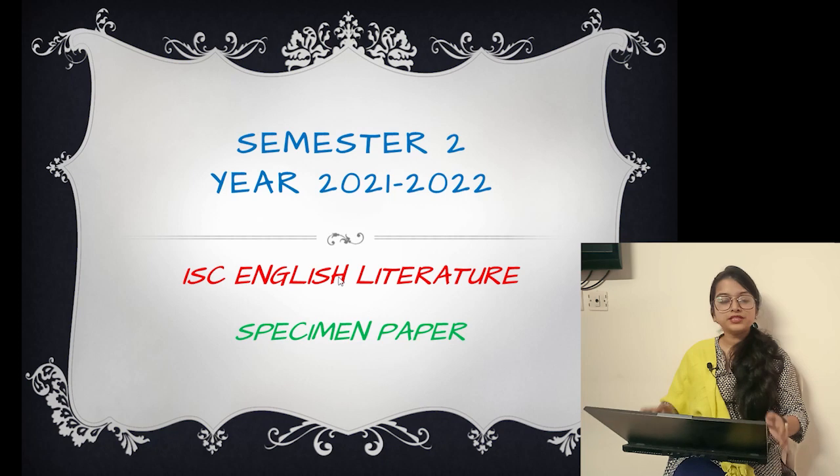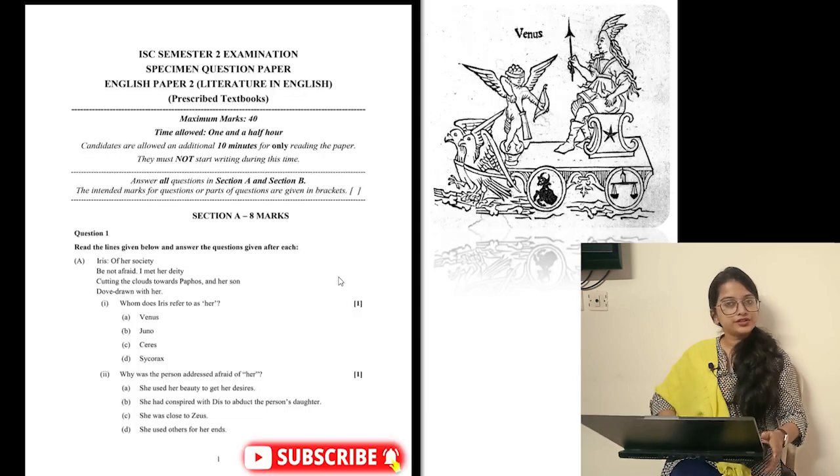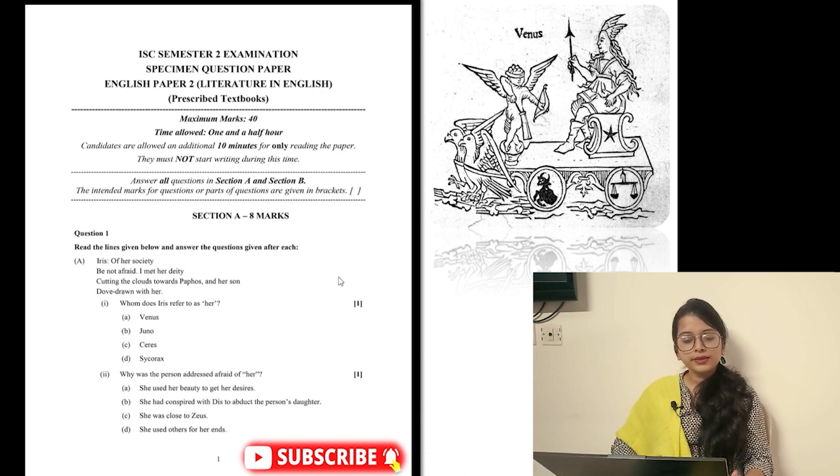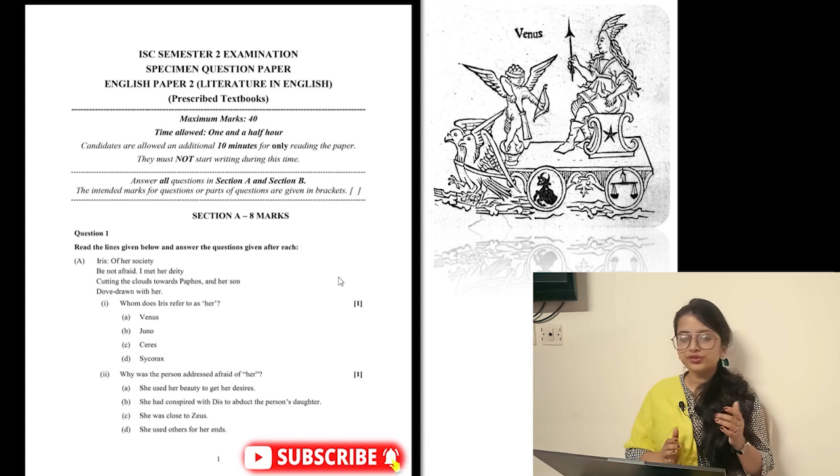Without any delay, let's begin the topic and discuss the questions and finish it off just like we finished Sem 1. Let's begin our semester 2 ISC English Literature specimen paper discussion. You will see the question paper beside. On page number 1 of the question paper, before we move on to the questions, let's see the instructions. Maximum mark is 40 and time allotted is 1.5 hours. Candidates will be allowed 10 minutes to read the paper.